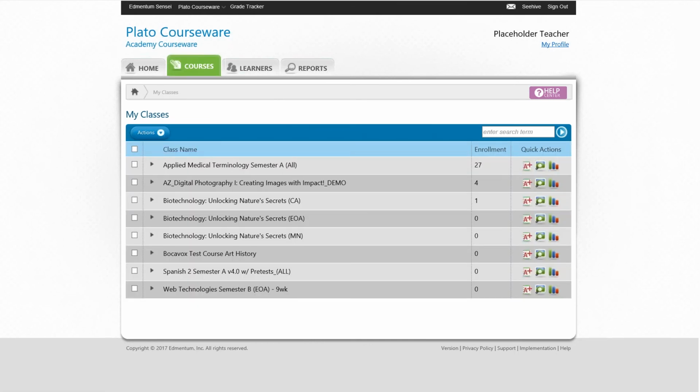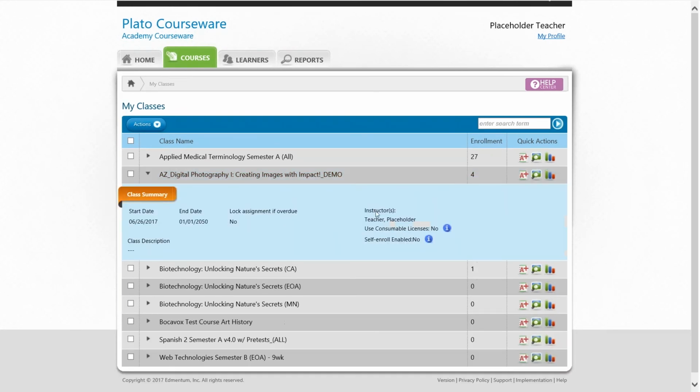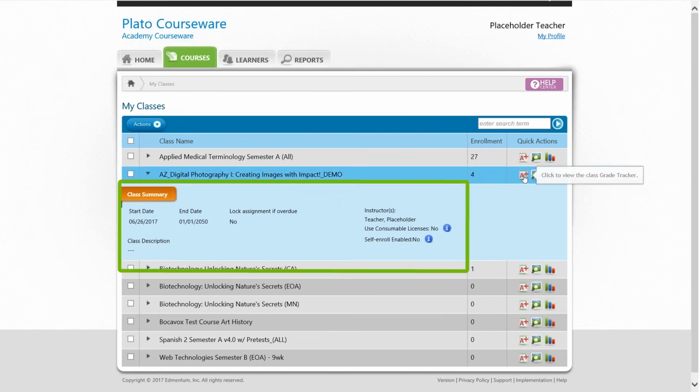If I go to My Courses and then My Classes, I can see all of the classes that I teach. And so I can see that there are 4 enrollments in this digital photography class. I can see that the start date and end date are located here.